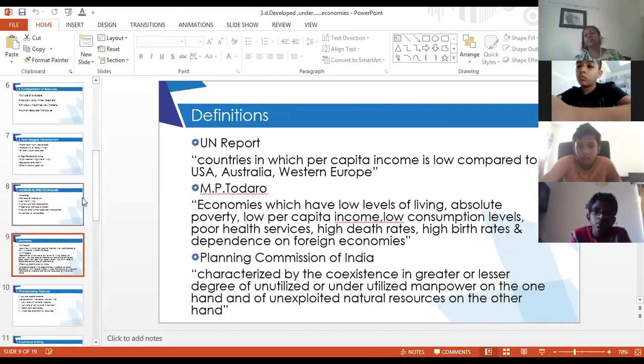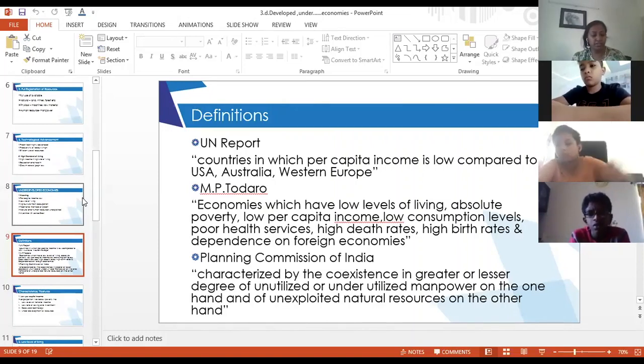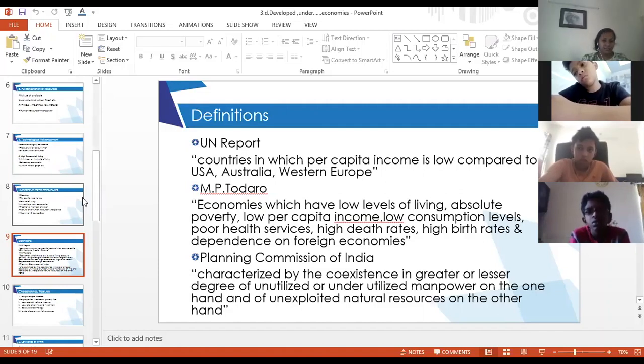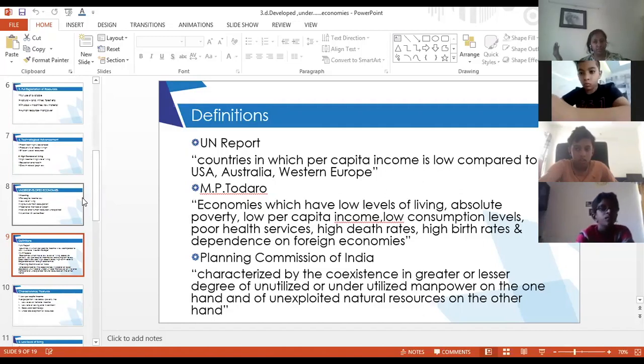Now there are various definitions given by different authorities for an underdeveloped country. According to the UN report, we use the term underdeveloped countries to mean countries in which per capita real income is low compared to that of USA, Australia, and Western Europe. Because those countries are considered developed countries, those which have a very low per capita income are considered underdeveloped countries according to the UN report.